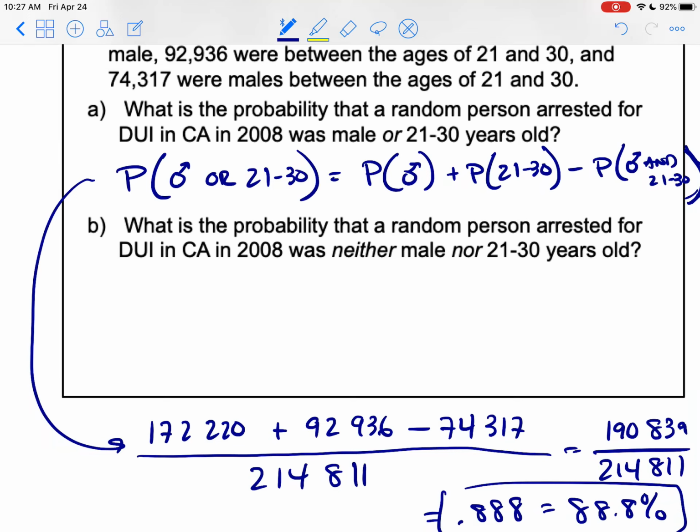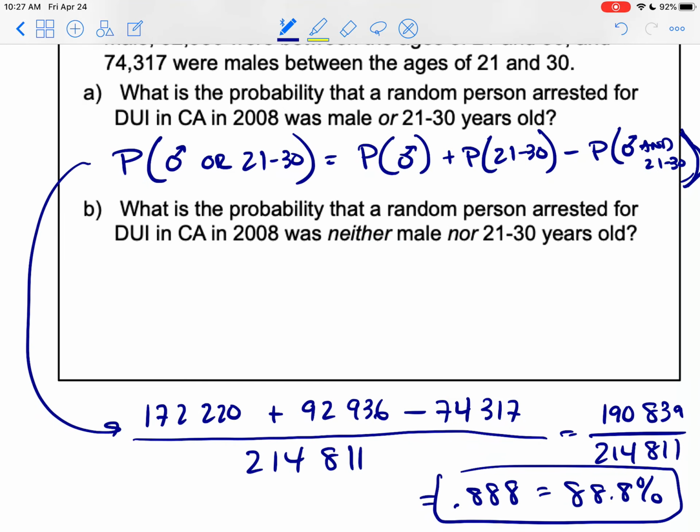So now, what's the probability that a random person arrested for DUI in California was not male nor 21 to 30 years old? So we're looking for not male and not 21 to 30. Okay? Well, we just found the probability if they were male or 21 to 30.